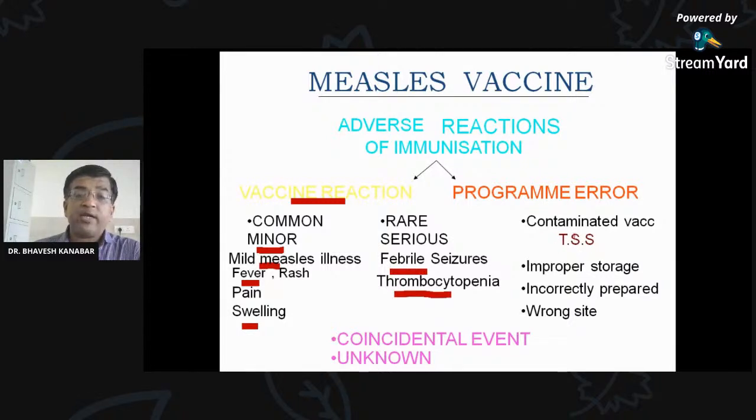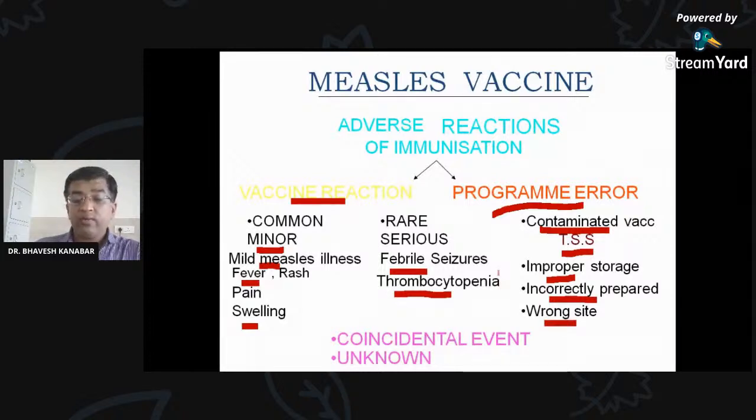And due to programmatic error, suppose we are giving the vaccine by the wrong route or the wrong material is given, then it is called a programmatic error. Contaminated vaccine can lead to toxic shock syndrome. That is not due to the vaccine, but because it is contaminated. So programmatic error: because of improper storage, incorrectly prepared vaccine, or wrong site, there can be a vaccine-related adverse event.